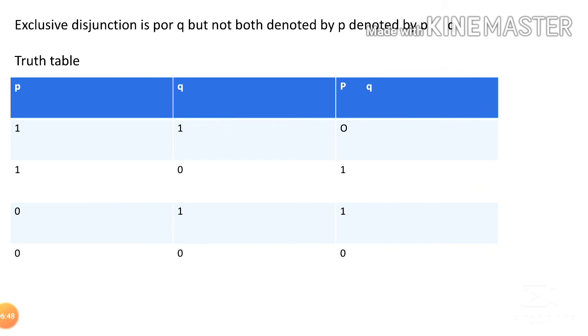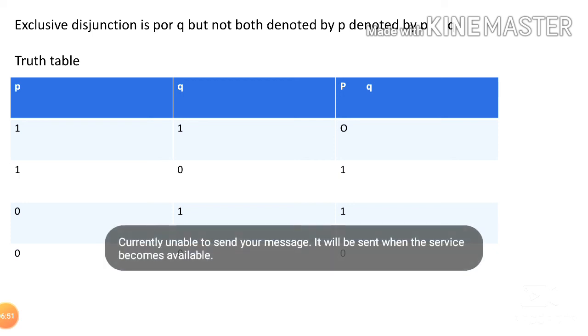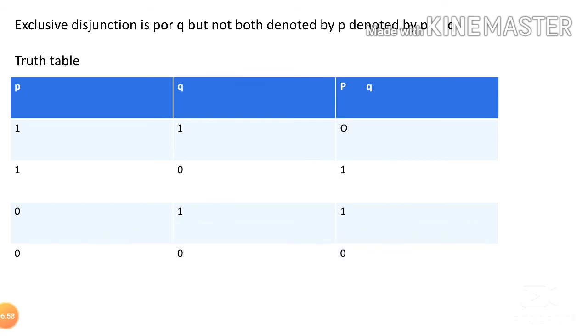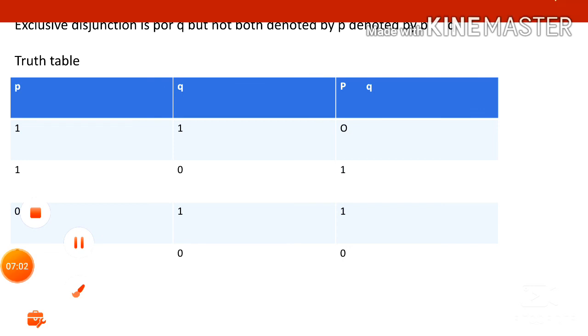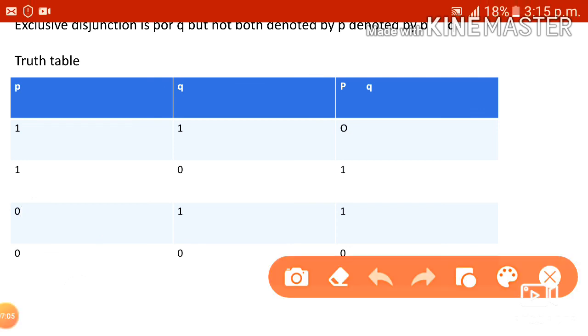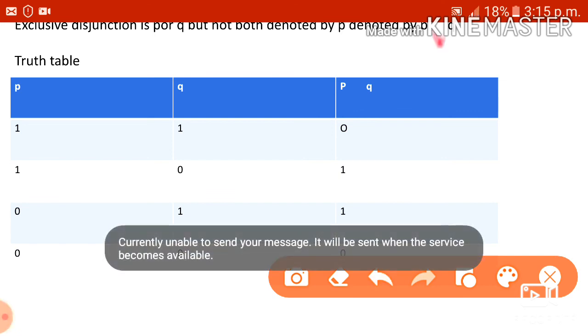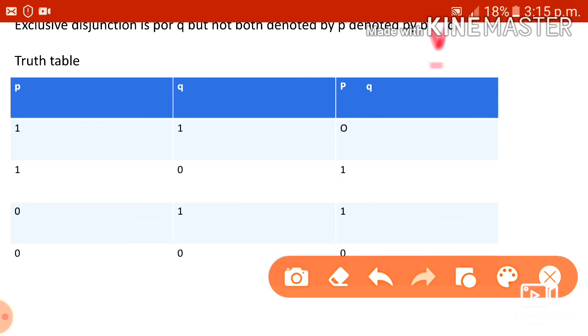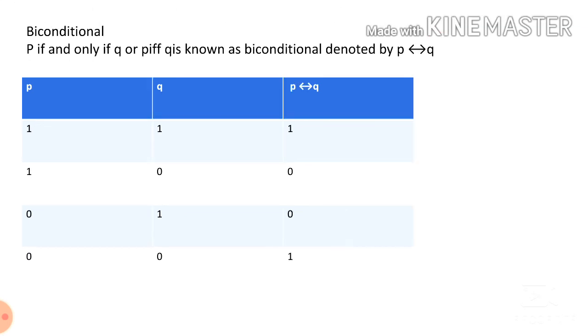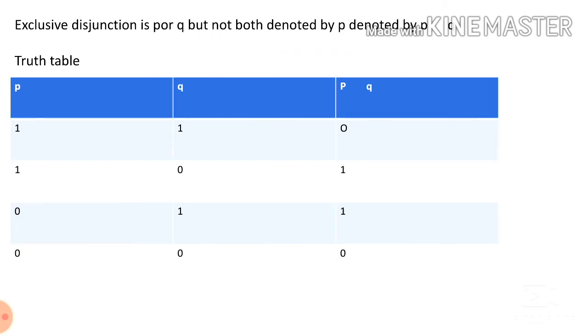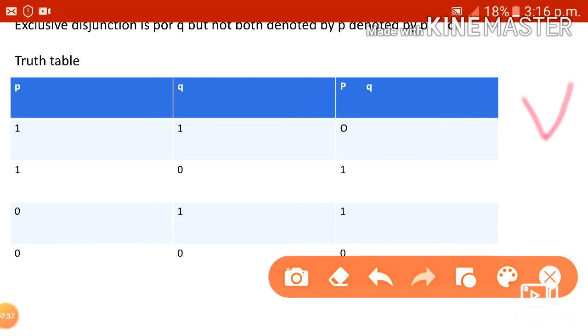Exclusive disjunction, the next one, is P or Q but not both, denoted by the symbol. So here the symbol is this.